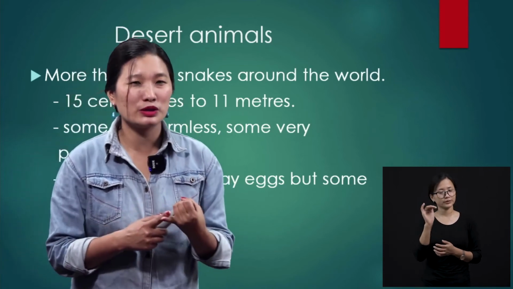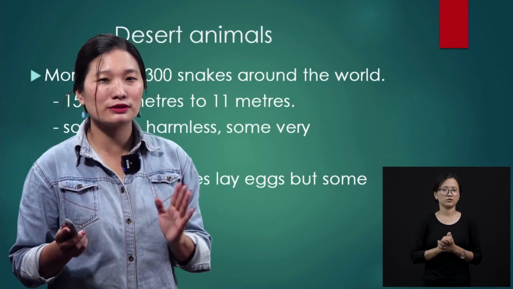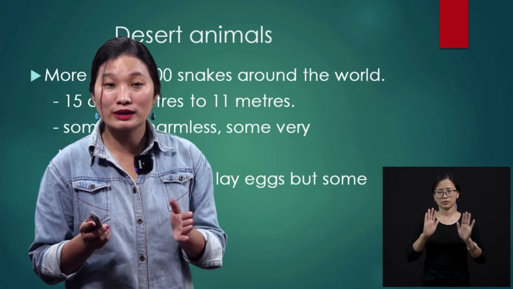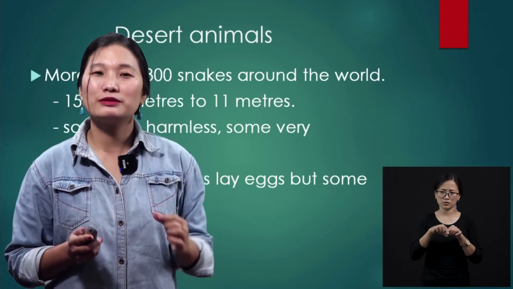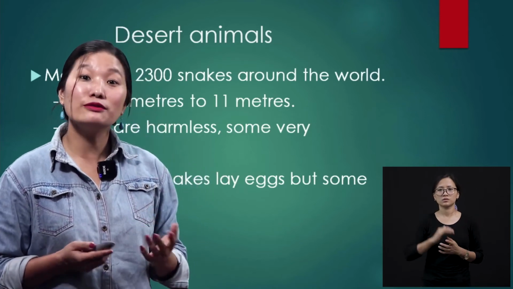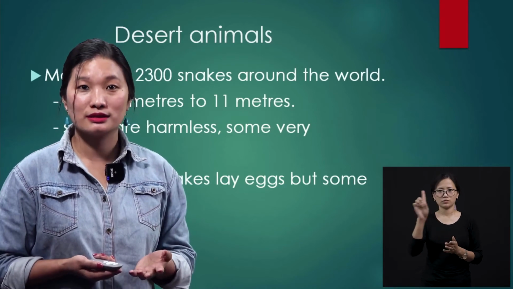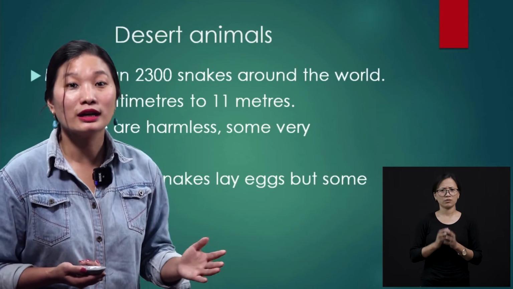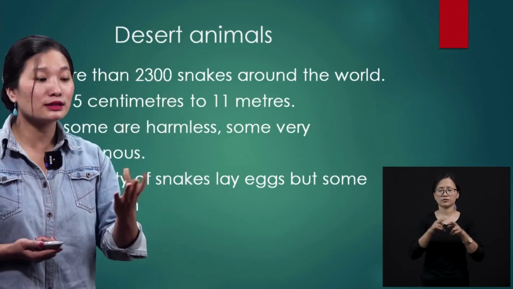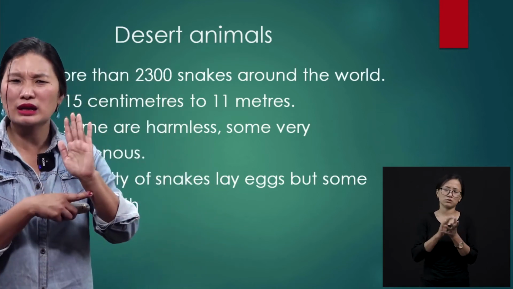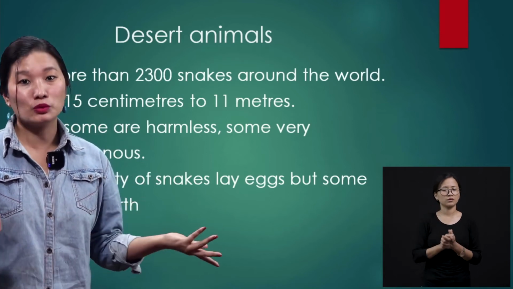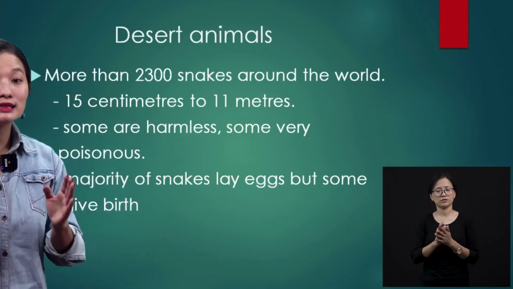And some are very short, 15 centimeters. You know what is 15 centimeter? How long will that be? You have your instrument box, right? You find a small scale there, that will be 15 centimeter, and some can even go beyond 11 meters. 11 meters. So that would be very long, okay? So there are different kinds of snakes. Some can be very short, just the size a little longer than your palm, and some can be more than 11 meters. So that is the difference.